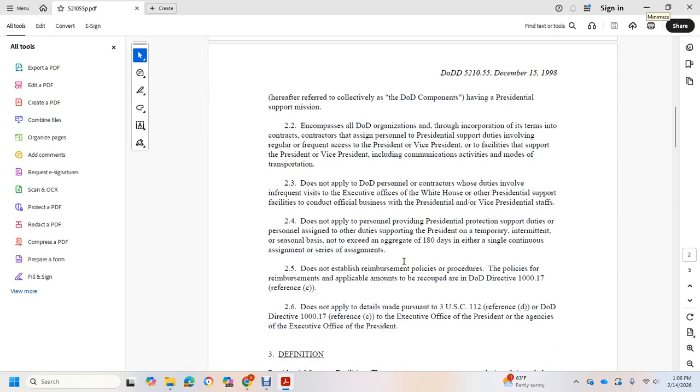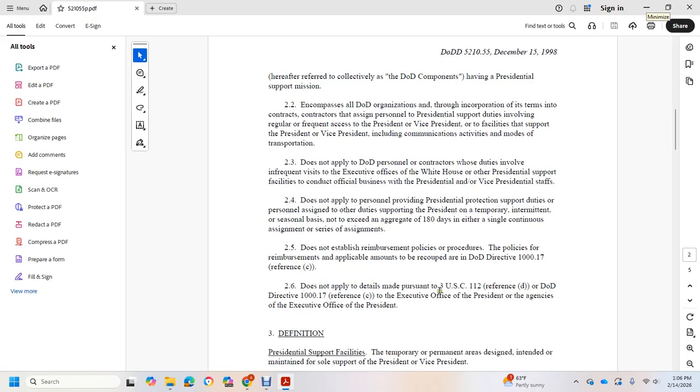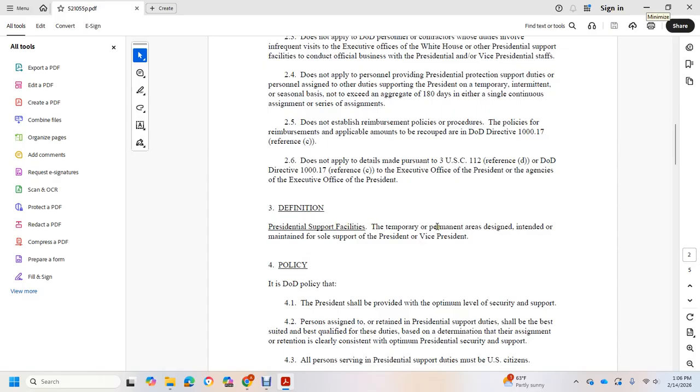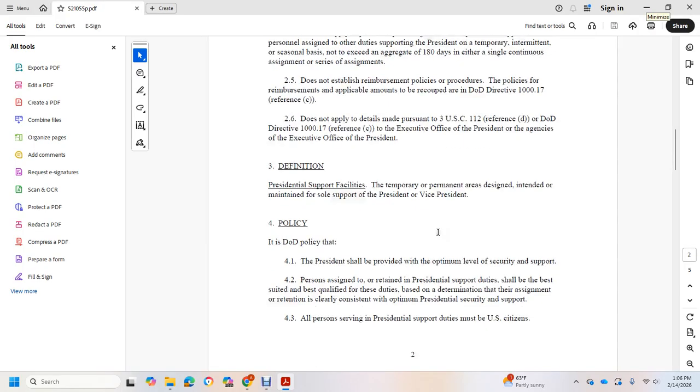This directive does not establish reimbursement policy; reimbursement policy and applicable amounts are covered in DoD Directive 1000.17, reference C. It does not apply to details pursuant to Title 3, U.S. Code, Section 112, reference D. Executive Office of the President agency definition: Presidential support facilities, temporary or permanent, whether designated or not, with the intent of maintaining sole support of the President and Vice President.